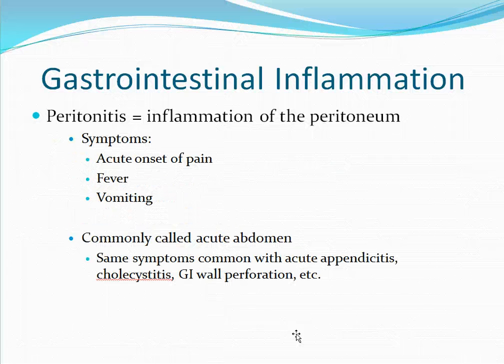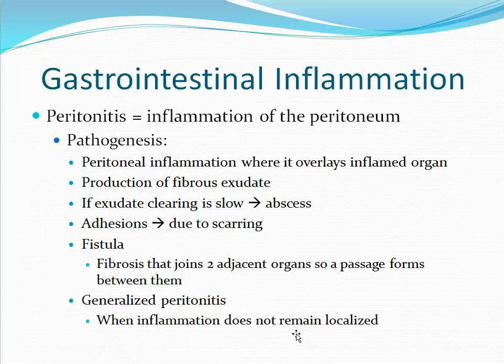Symptoms include acute onset of pain, fever, and vomiting. Together, these three symptoms are known as acute abdomen. These same symptoms are common with acute appendicitis, cholecystitis, which is inflammation of the gallbladder, GI wall perforation, as well as many other conditions. Peritonitis typically develops where the peritoneum overlays an inflamed abdominal organ, and it too will become inflamed.